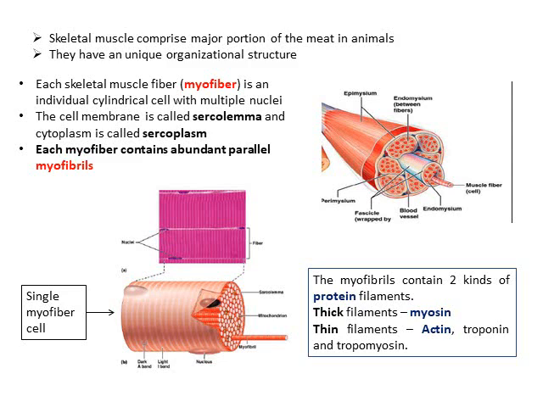So myofiber is the muscle fiber. This you should remember. Myofiber is the muscle fiber, and myofibrils comprise to form the myofiber. Each myofibril again contains two kinds of protein filaments arranged parallelly inside it.